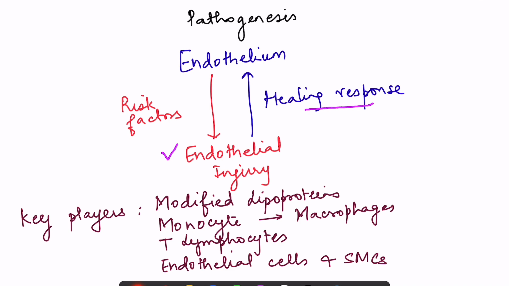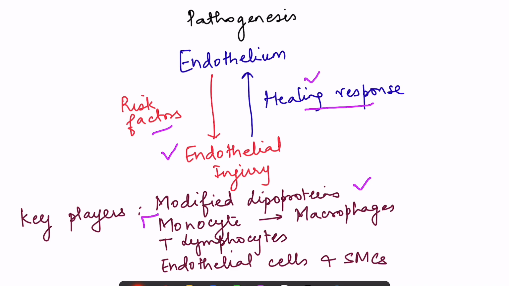So what happens is that there are risk factors or conditions which lead to endothelial injury. The body responds with a healing process, but it leads to chronic inflammation, and this further enhances the endothelial injury. So it's a vicious, positive feedback cycle of endothelial injury and the healing response of the body. And the key players which are involved in the pathogenesis are modified lipoproteins.